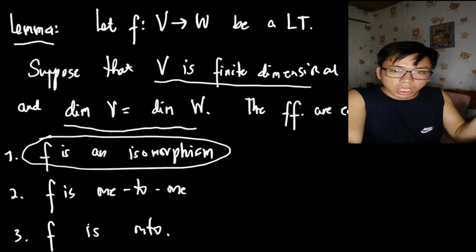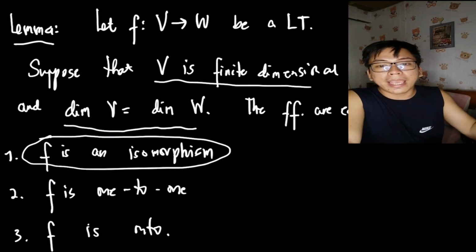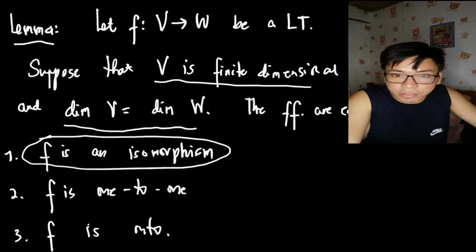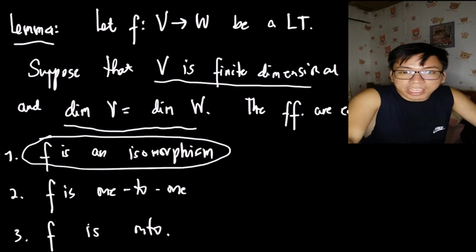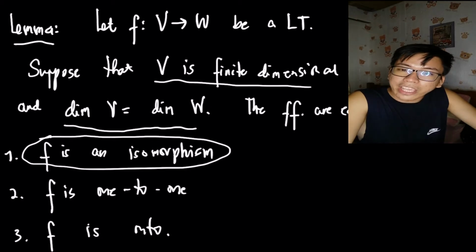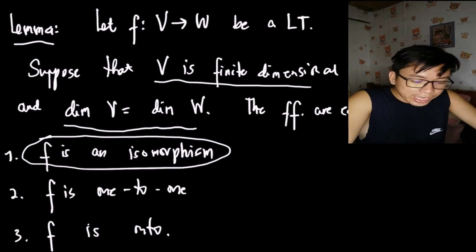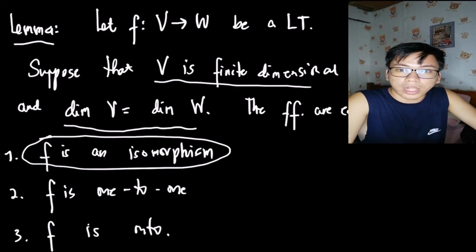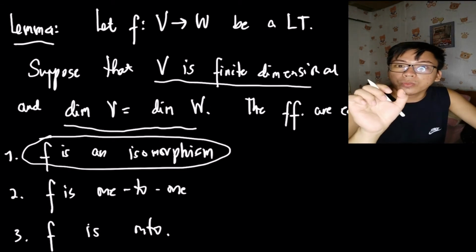If you lack these criteria, that V is finite dimensional and the dimensions of V and W are equal, then we just go to the basics. We need to show that f is 1 to 1 and onto just for us to prove that f is an isomorphism, because that's the formal definition. But in this case, this lemma is powerful in the sense that you only need to get either 1 to 1 or onto, and then you can jump to the conclusion. But of course, the criteria is that the dimensions of V and W are equal, and V is finite dimensional. So just remember those keywords.